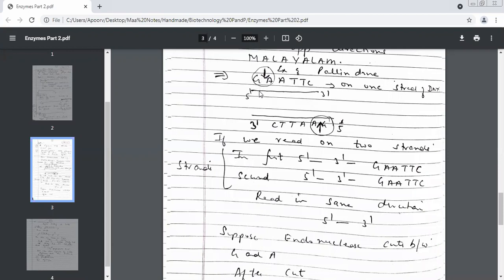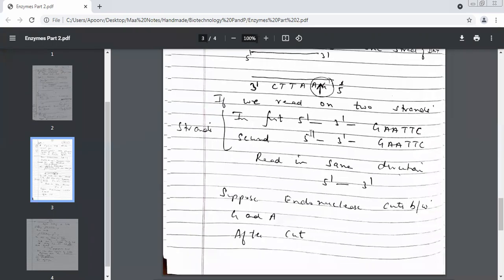Now look here. Supposing it is cutting between G and A. The sequence has been cut. What is left on one side? Only one thing. What is that? G. Very good. And on the other strand, you will be left with what? This whole bigger part. What is it? AATTC. And this side is going to cut from here. So on one side, you're going to get again alone what? G. And in the other strand, you will get this complete CTAA.